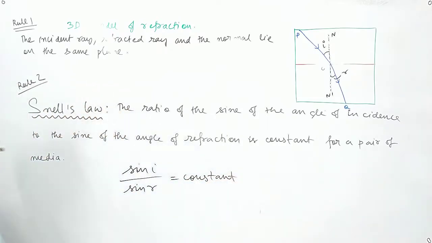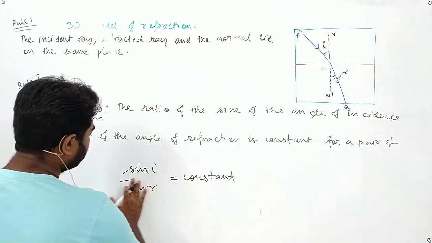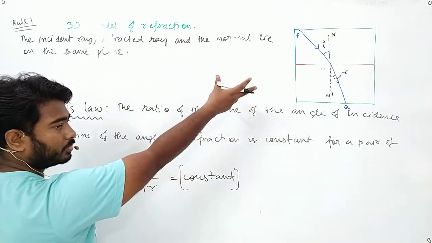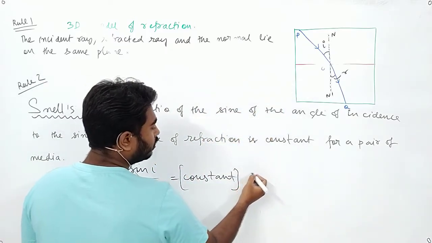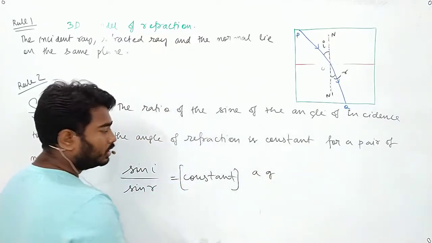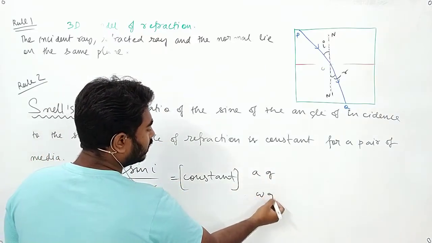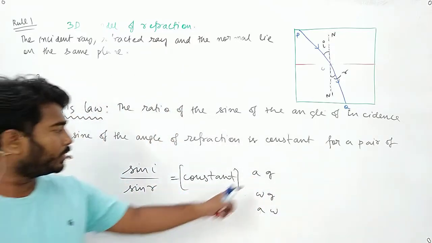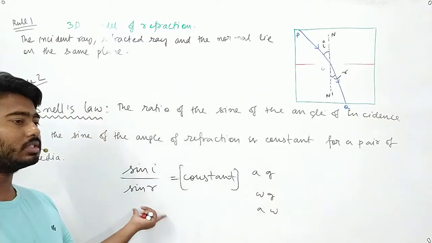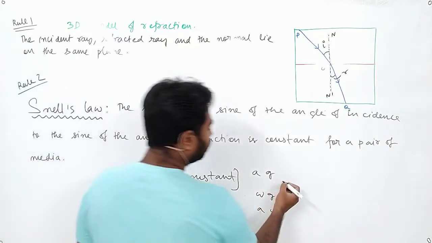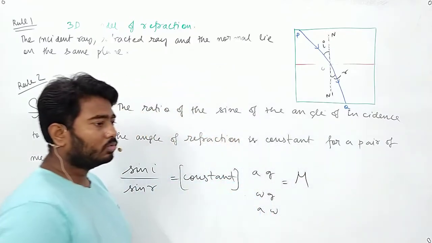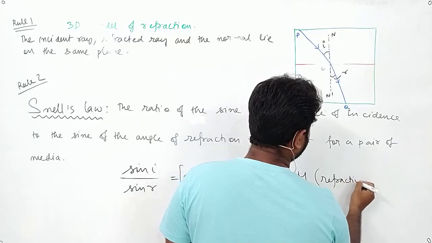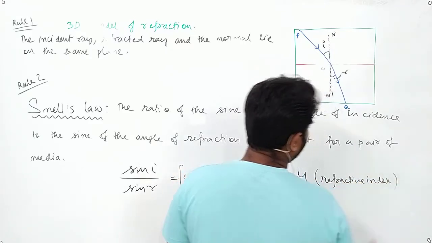This is a constant for a pair of media. Suppose it is a constant for air and glass. This is a different constant for water and glass. This is another different constant for air and water. Every pair of media will have a constant value. This is represented by mu and is known as the refractive index of the pair of media.